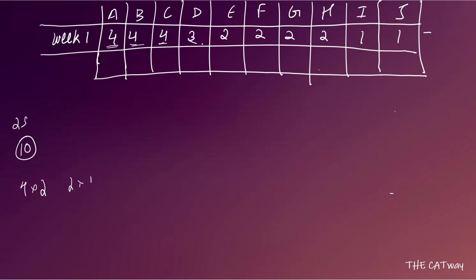4, 4, 4, 12, 3, 15, 15, 17, 19, 21, 23, 24 and 25. So we have 25 matches here. Okay. Now let's come to week 2. Now we know that in week 2 there are going to be 11 matches.